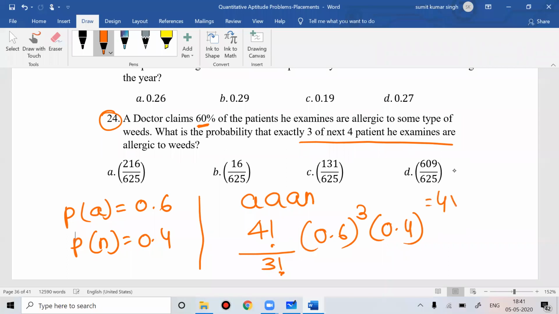This is 4 into 3 by 5 cube, so 3 cube is 27 over 125. This is 2 by 5. You solve this, 27 into 8 is 216, so 216 by 625. This is your answer.